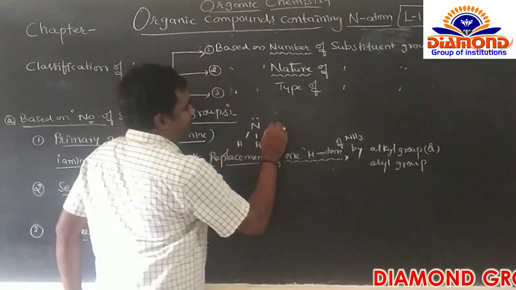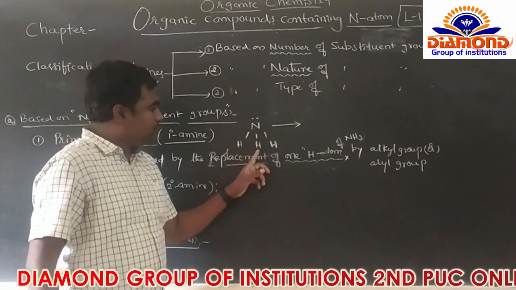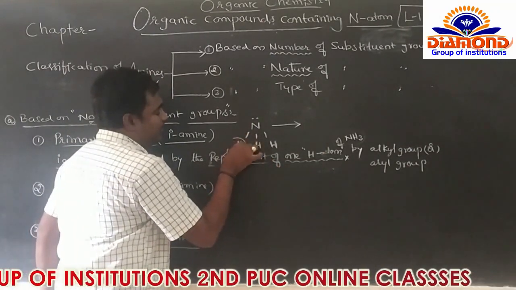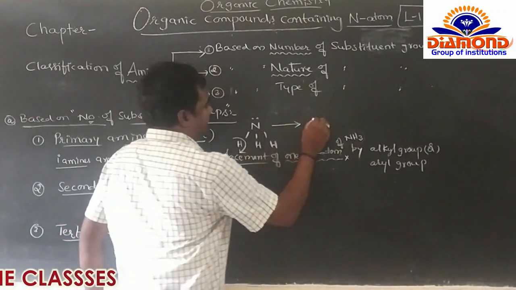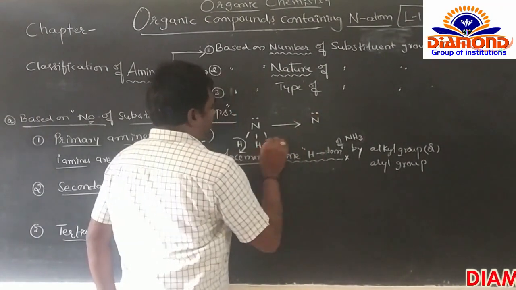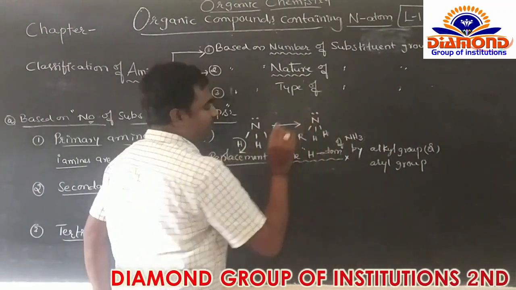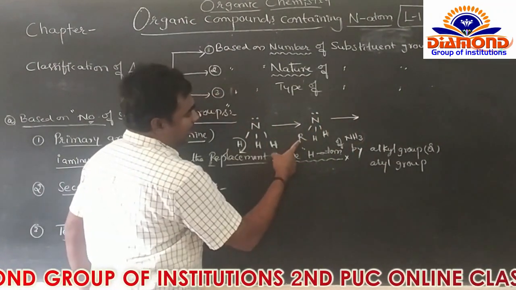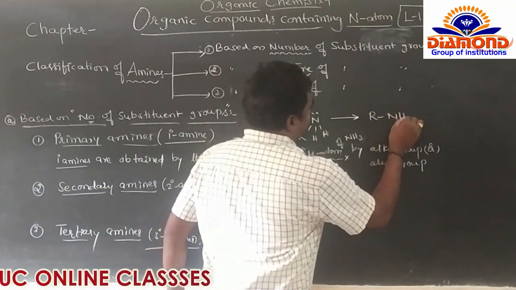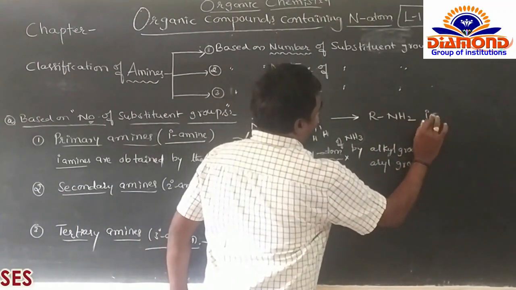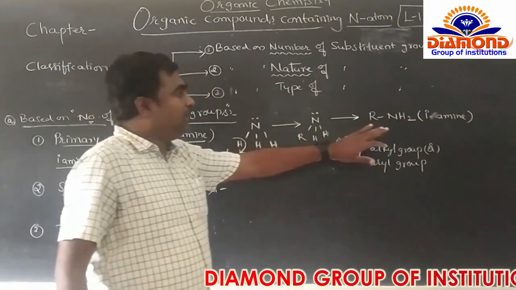Now here how many number of hydrogens are there in ammonia? 1, 2, 3. Right? The three hydrogens में one hydrogen is replaced by the alkyl group. So you can get N, lone pair of electrons, H and H. Now what's the formula here? RNH2. Here RNH2 belongs to the primary amine.